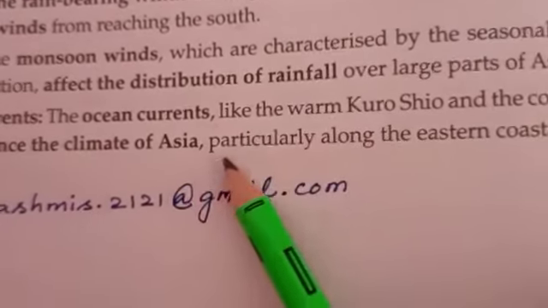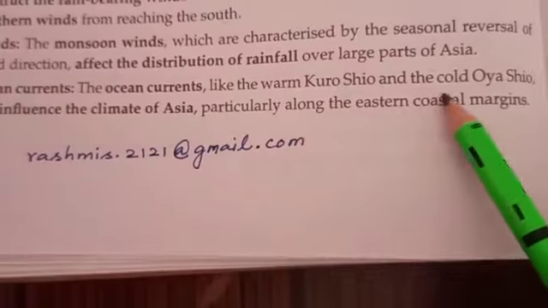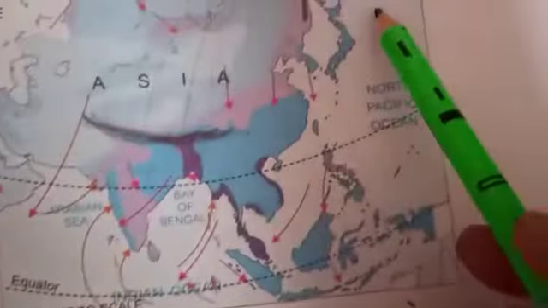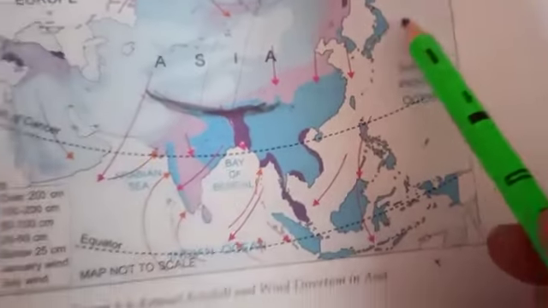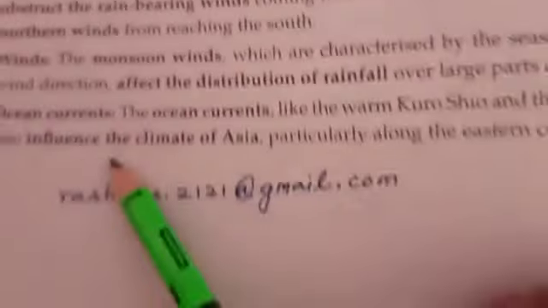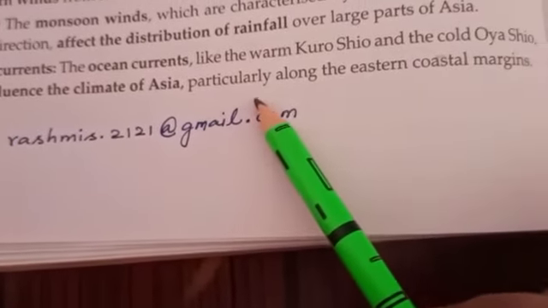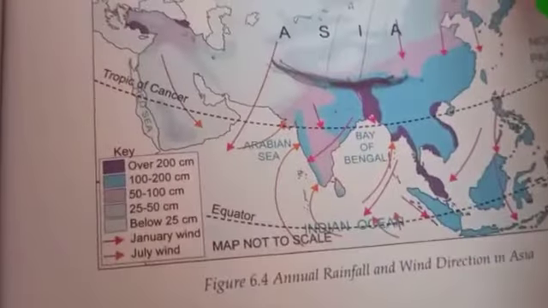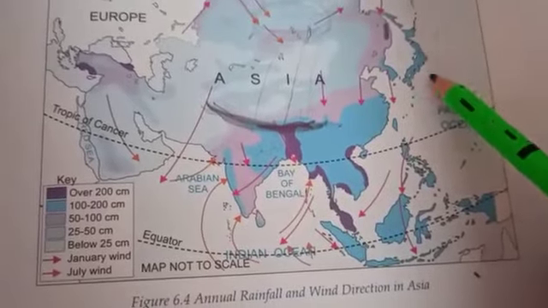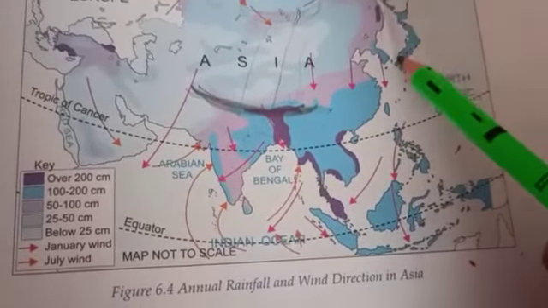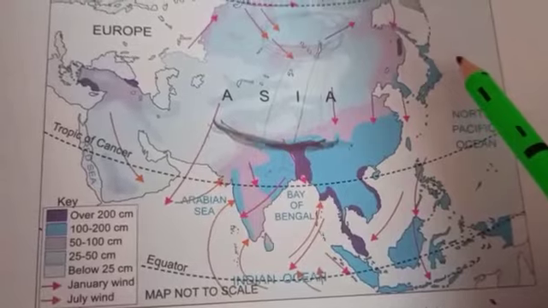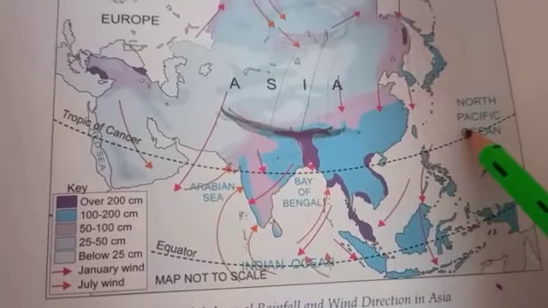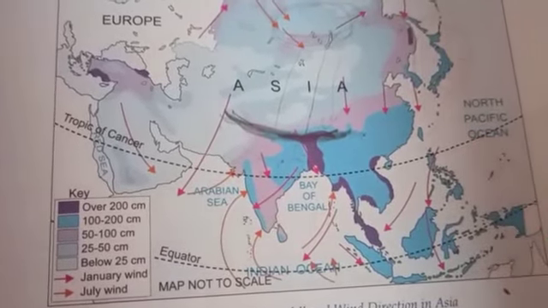Ocean currents. Ocean currents like the warm Kuroshio and the cold Oyashio, which are found near Japan, also influence the climate of Asia, particularly along the eastern coastal margin. As these currents are cold and warm in nature and are present on the eastern coast, they put their effect on this part of the area. So in this video, up to here.